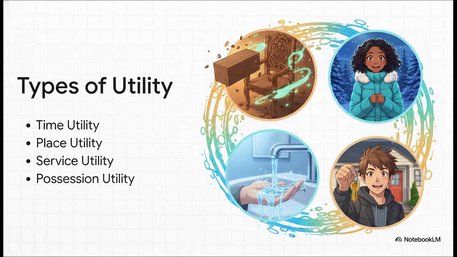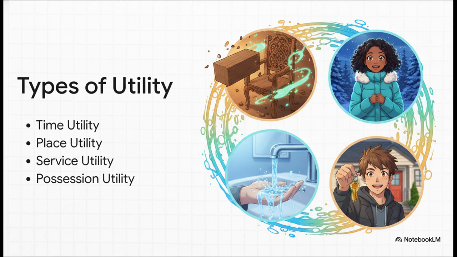And utility actually manifests in several totally different ways. A block of wood has form utility once it's been carved into a usable chair. A heavy winter coat has massive time utility in December, but pretty much zero in July. Place utility means having clean, running water right inside your home rather than miles away at a river. Service utility comes directly from the specialized skills of professionals like doctors or teachers. And finally, possession utility is just the pure satisfaction of finally owning an item outright.